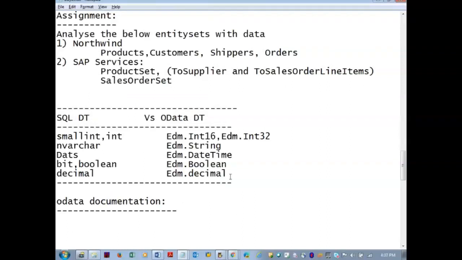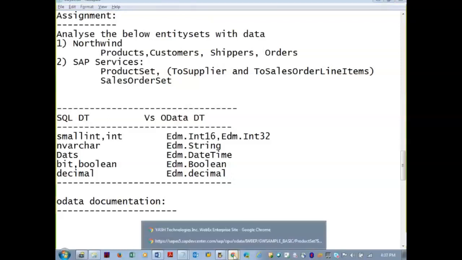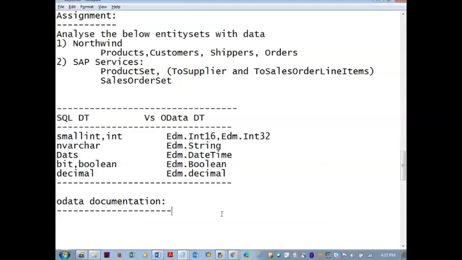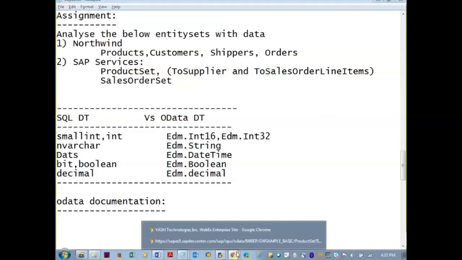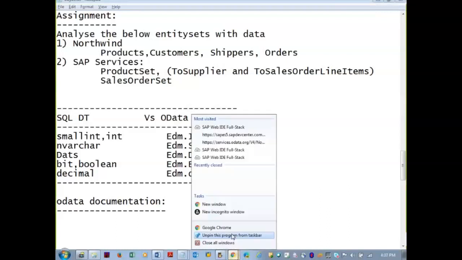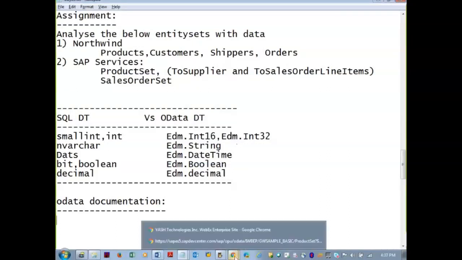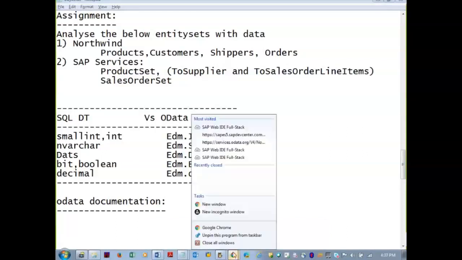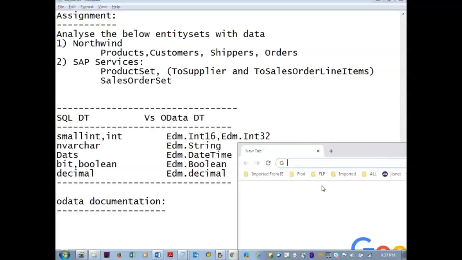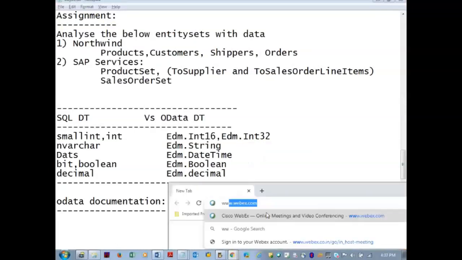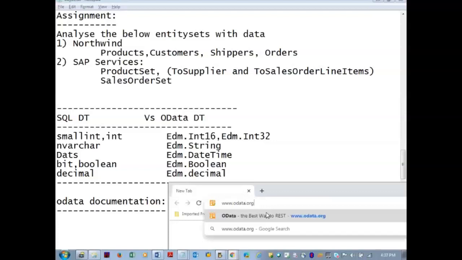The one I gave is enough, but if you want to learn more of OData, just navigate to www.odata.org.